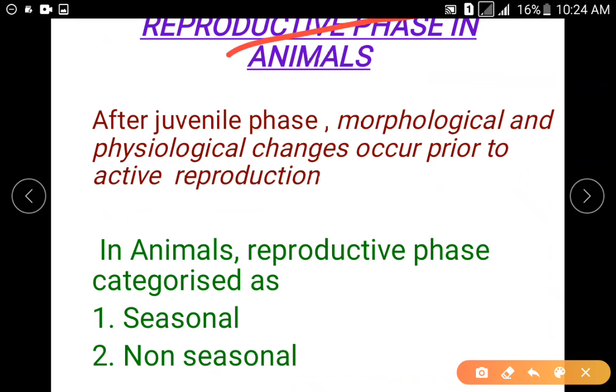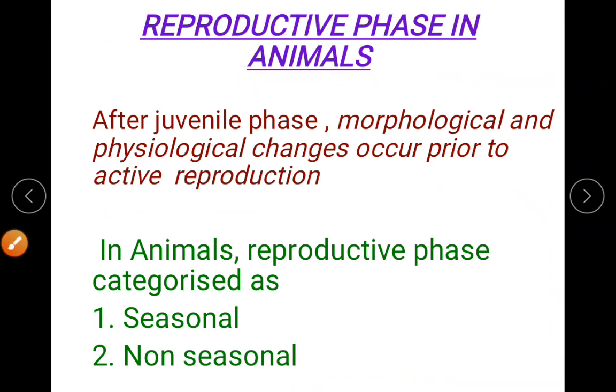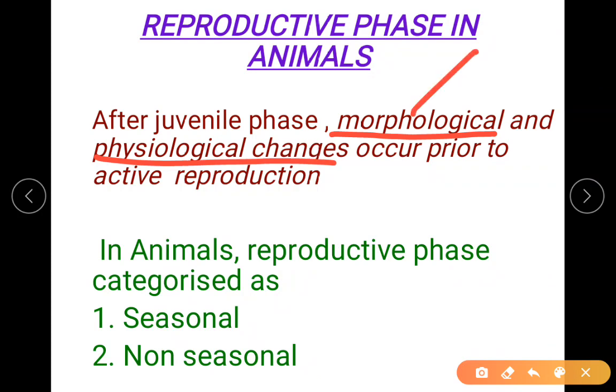Now we'll go into detail on how the reproductive phase is in animals. You have to know that in animals, before they enter the reproductive phase, they undergo morphological and physiological changes. Morphological, you can say the development of mammary glands and development of sex organs. Then physiological, you can find the secondary sexual characters. There are changes in the voice, a coarse voice in males, and the development of pubic hair. All this is linked to the secondary sexual characters. So you can observe physiological and morphological changes.